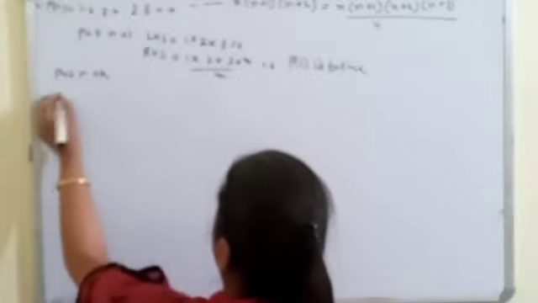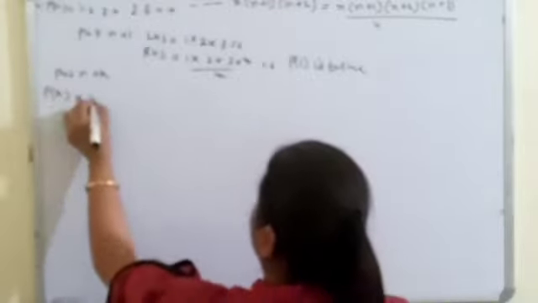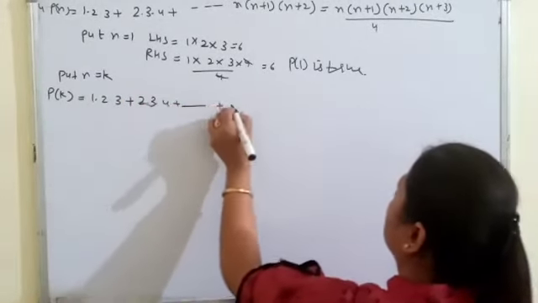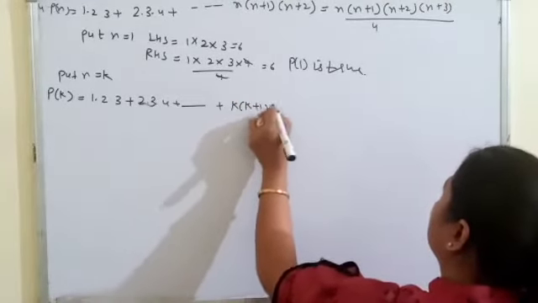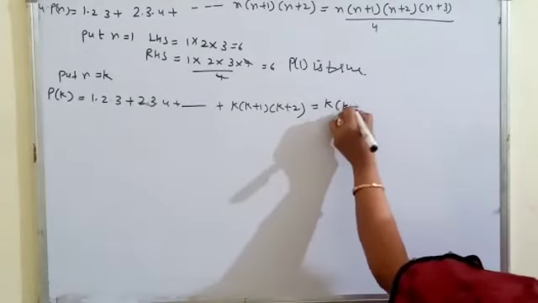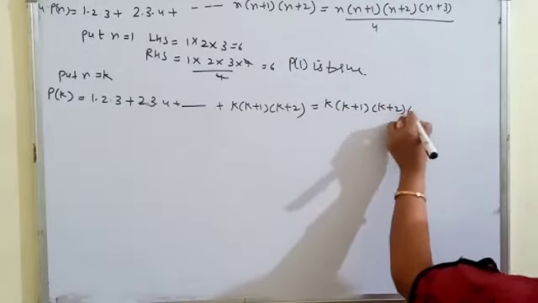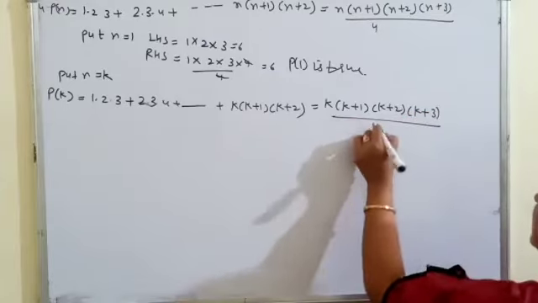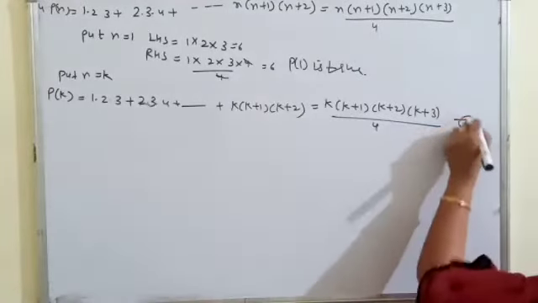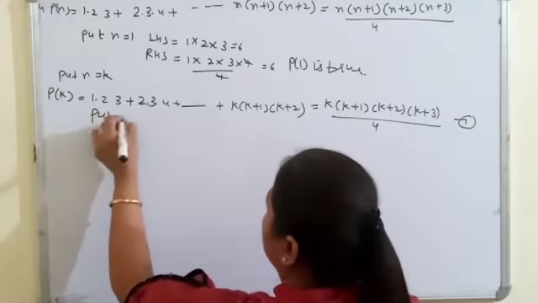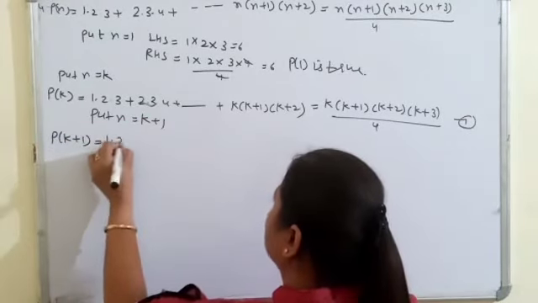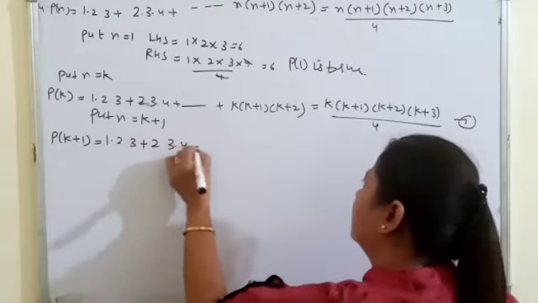Second, we will substitute n equal to k. Put n equal to k. So the statement is 1 into 2 into 3, 2 into 3 into 4, up to k into k plus 1 into k plus 2 will be equal to k, k plus 1, k plus 2, k plus 3 by 4. Next we will substitute n equal to k plus 1.